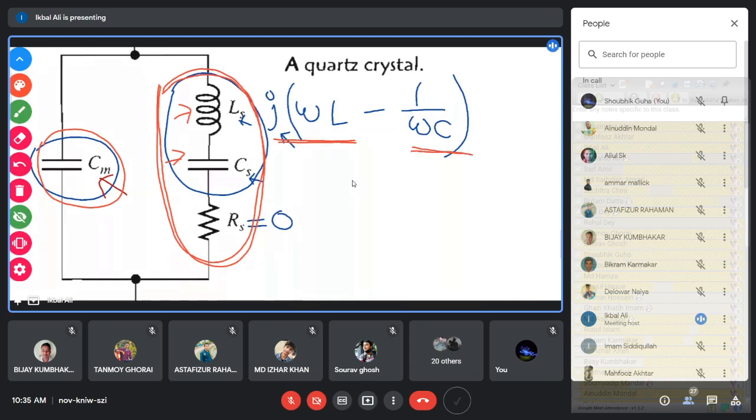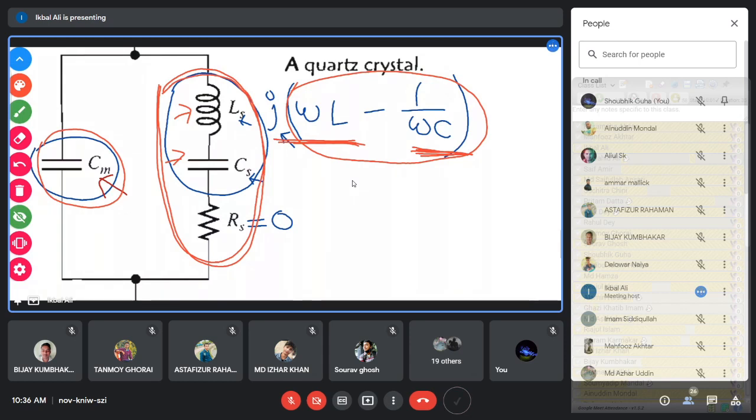Minus J by omega C. So together, this inductor and capacitor in series will become an equivalent inductance when omega L is larger than 1 by omega C. Then omega L minus 1 by omega C will become positive, J will become positive, and in that case, this series LC will become inductive.